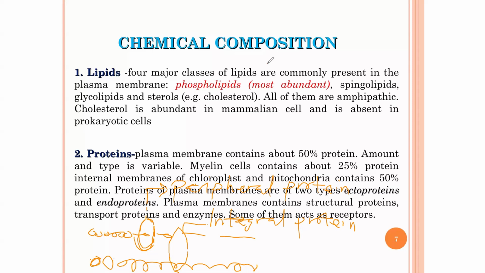The plasma membrane also contains structural proteins. It also contains transport proteins and enzymes. And some of them act as a receptor. So what is a receptor, ladies and gentlemen? I think you need to understand this very well. In every situation, for example, if you take a drug, you need a receptor that will bind to that drug before it actually elicits its pharmacological activity.